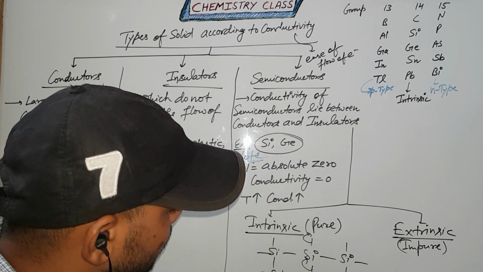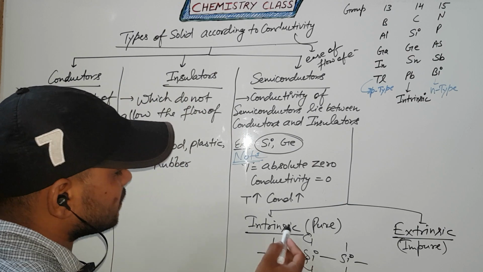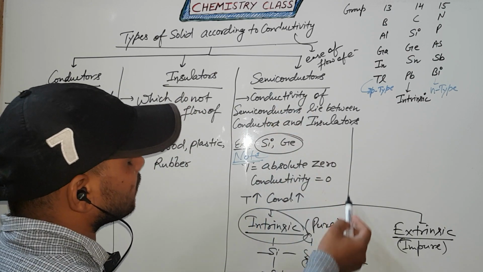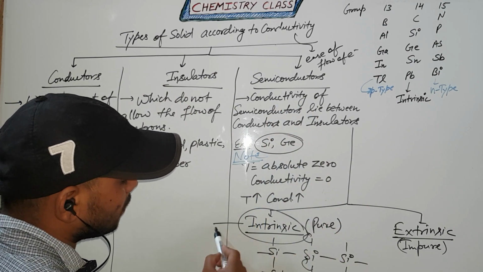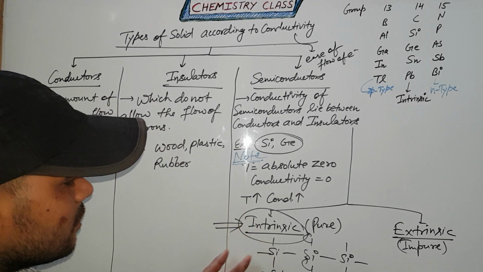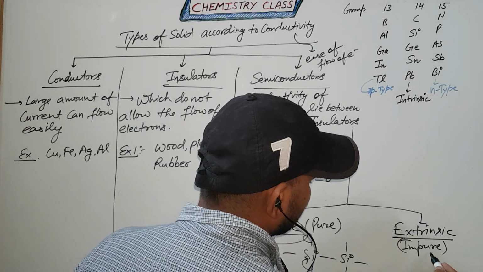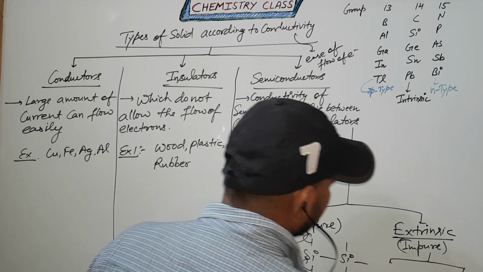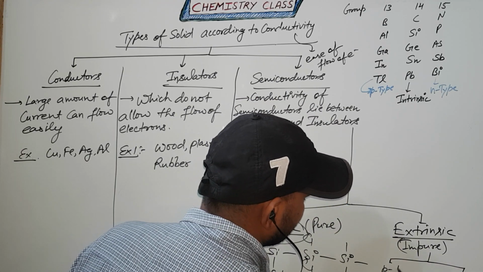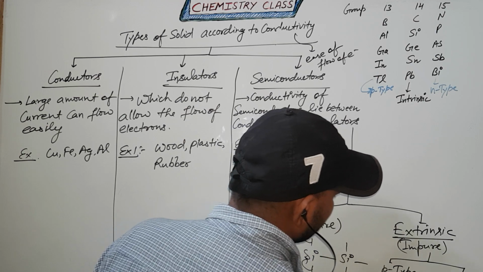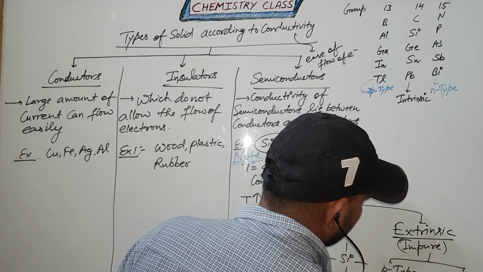So it is also an example of conductivity, categorized in semiconductors. The name is intrinsic, which is a pure semiconductor. Clear? Extrinsic has two categories. One is p type and the other one is n type.